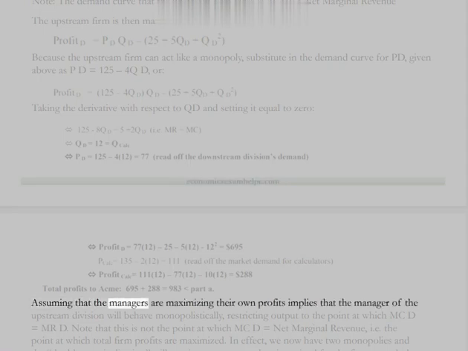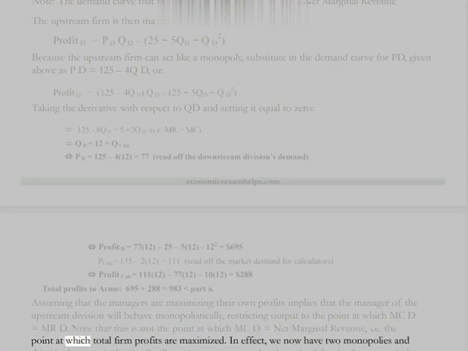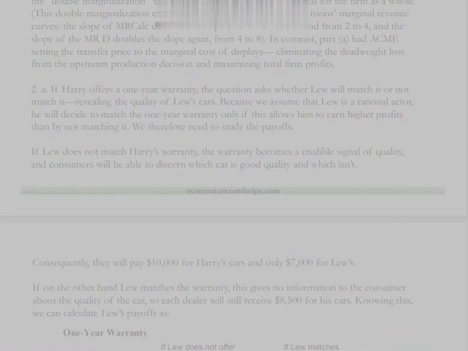Assuming that the managers are maximizing their own profits implies that the manager of the upstream division will behave monopolistically, restricting output to the point at which MCD equals MRD. Note that this is not the point at which MCD equals net marginal revenue, i.e. the point at which total firm profits are maximized. In effect, we now have two monopolies and the double marginalization will restrict output more than is optimal for the firm as a whole.